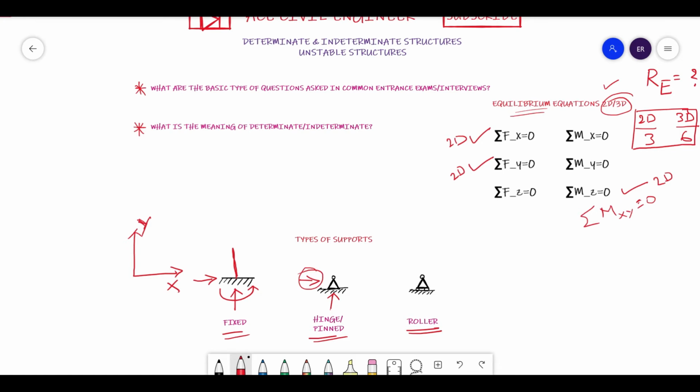Okay, similarly now this is a roller. Roller is nothing but you are allowing it to roll, means it is free to roll in this direction, so you will not have any reaction in this direction. In such a case you will have only a vertical force resistance. So only Fy or Ry will be there. That is the only reaction you can see for a roller condition. For 3D also you will have only one reaction, about this axis. That will be one reaction for both 2D and 3D.